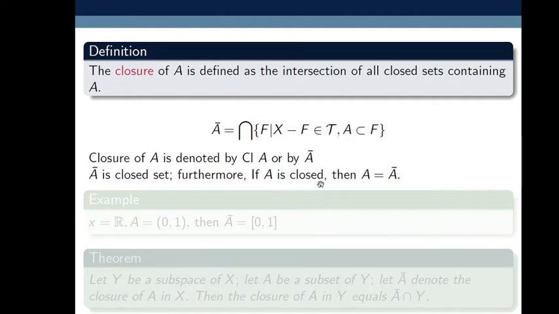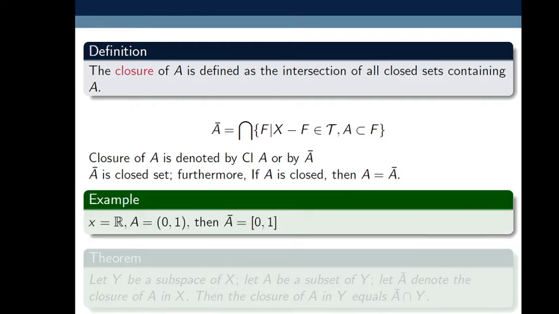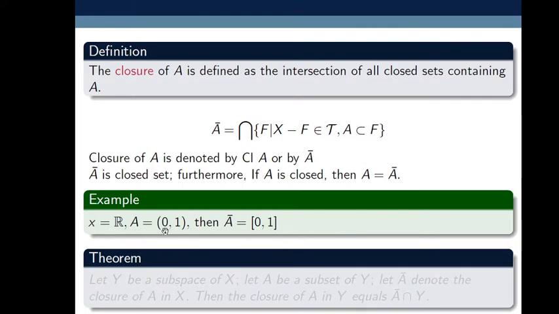Furthermore, if A is closed, then A equals the closure of A. So the closure of any closed set is that set itself. For example, let X equal R and A equal the open interval (0, 1). Then the closure of A equals the closed interval [0, 1]. So this closure of A must contain A also. So this closed interval should contain the set A, the open interval (0, 1). Here X is the topological space R.